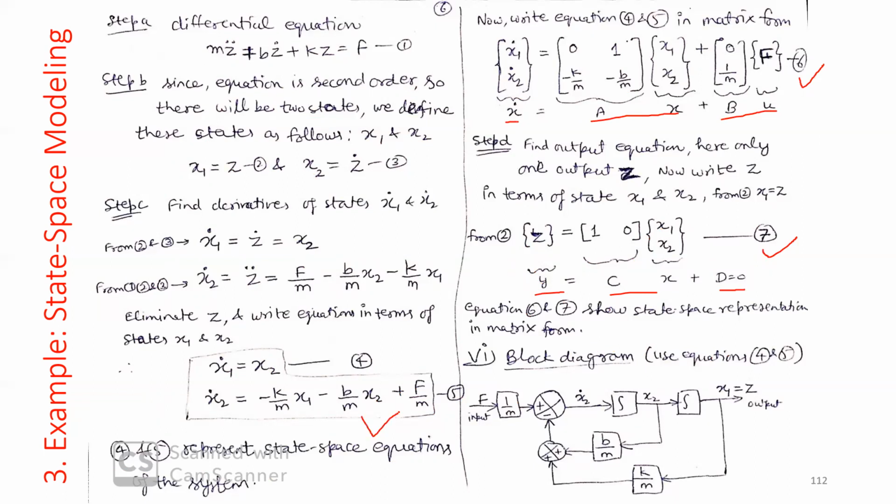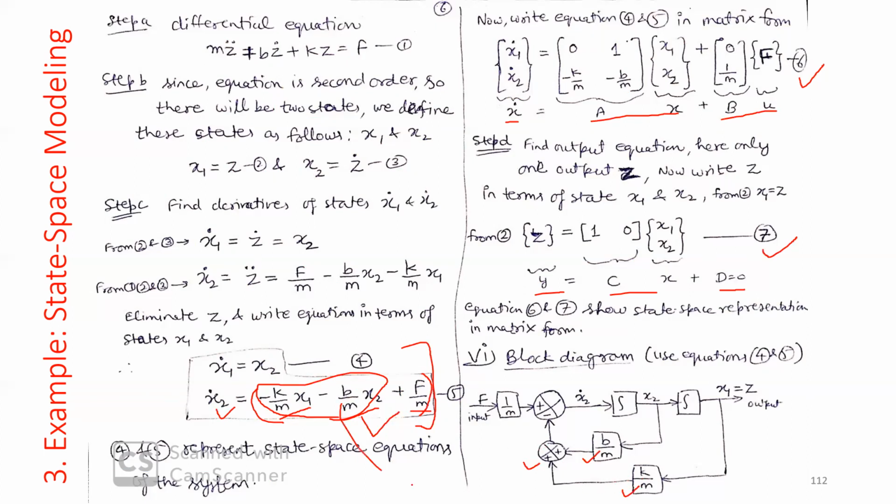These are your state equations. You can draw the block diagram as well. So simply, your X2 dot is a summation of 3 terms: K by M X1, B by M X2, plus F by M. So first we add these two terms. We take a summation point here and we write a block B by M. We put a block K by M. So both are added here.